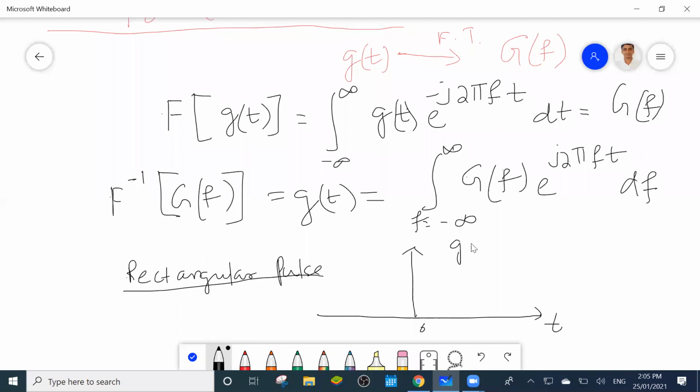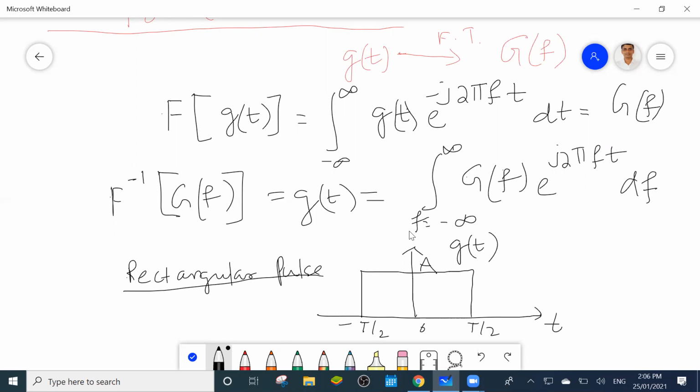Suppose g of t is given like this, and suppose this is plus T by 2, this is minus T by 2, and the amplitude is A. If this is a time domain signal, you have to find out the Fourier transform of this one.